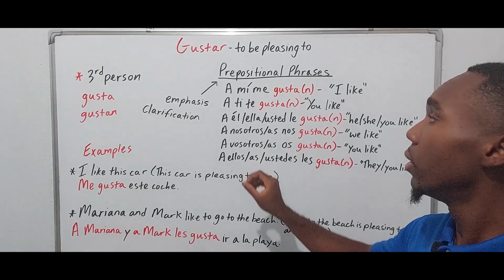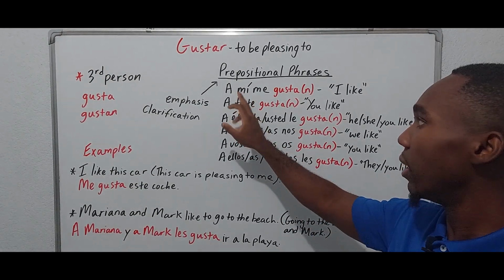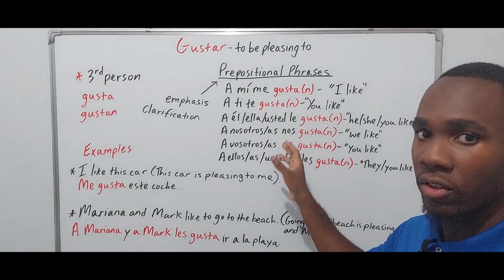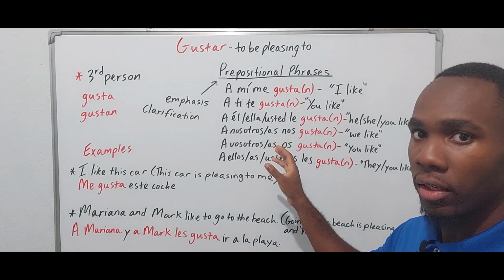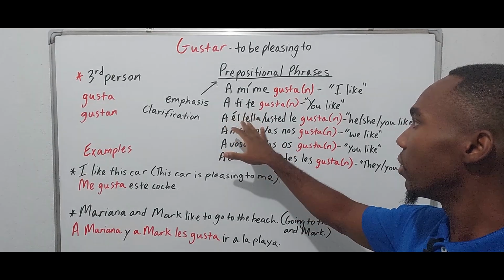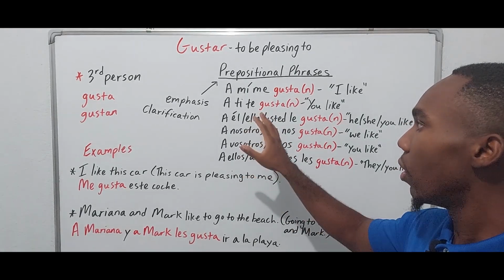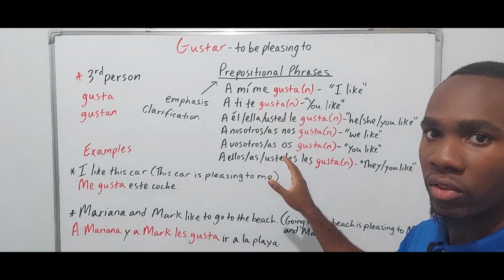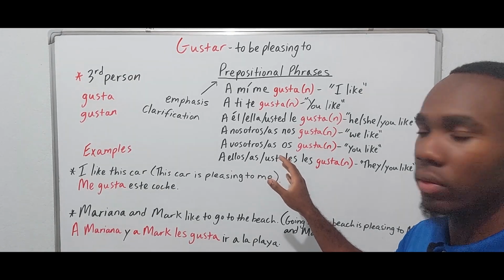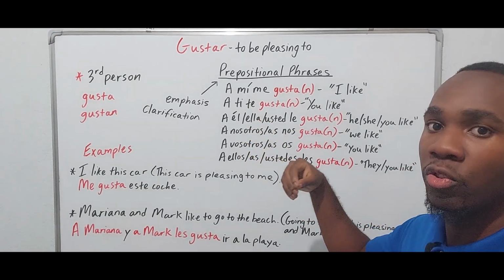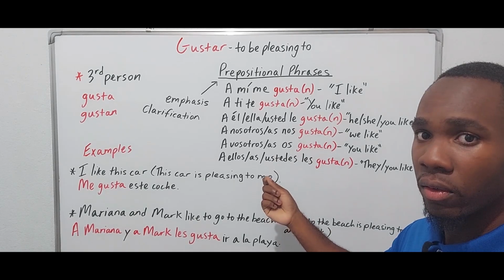Why are they optional? Because they are used for emphasis, right? So, with the exception of the third person, singular and plural, all the other persons, the prepositional phrase will be used for emphasis.